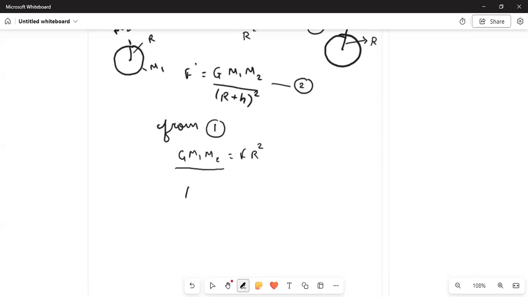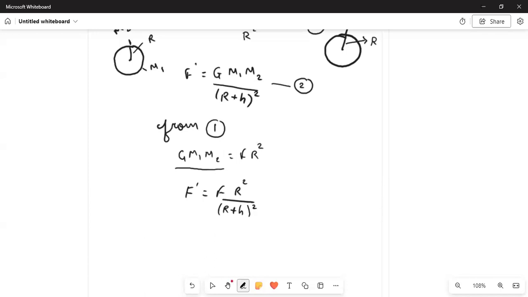So we get our new equation as F dash is equal to F into r square upon (r plus h) whole square.